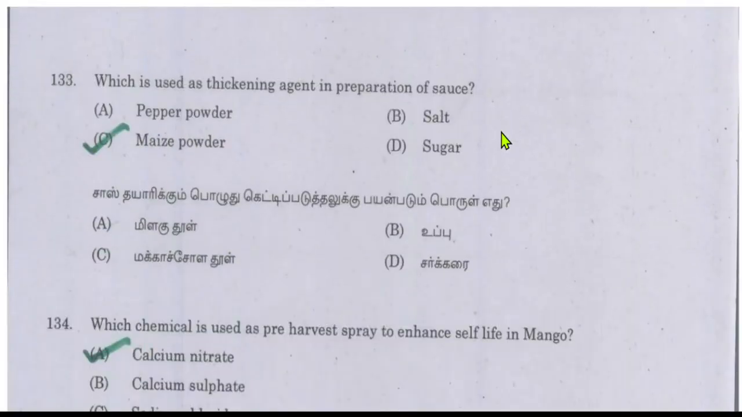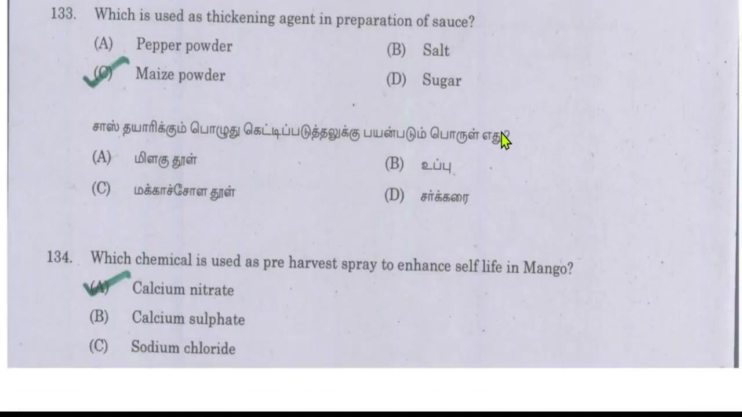Which is used as a thickening agent in preparation of sauce? The maize powder, the white color maize powder, is used as a gelatinizing agent or thickening agent in the preparation of sauce or soup.